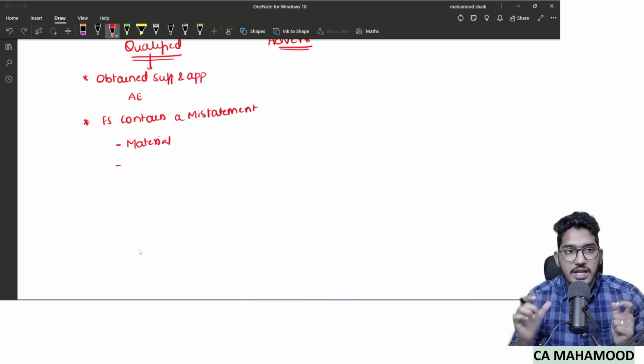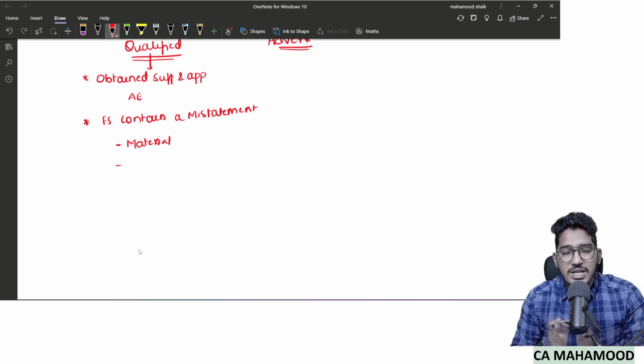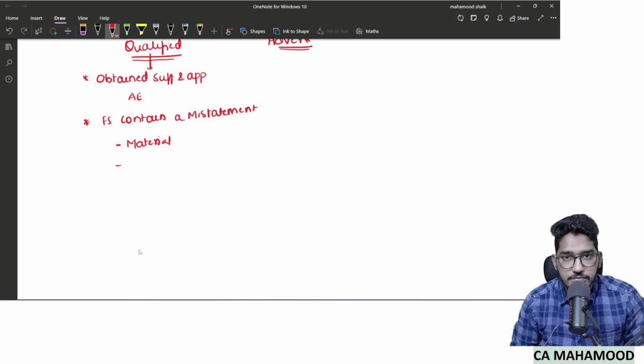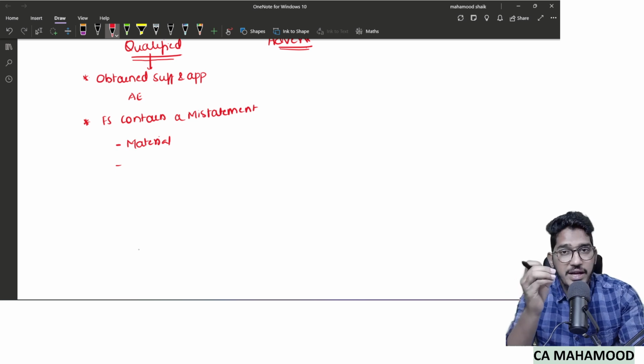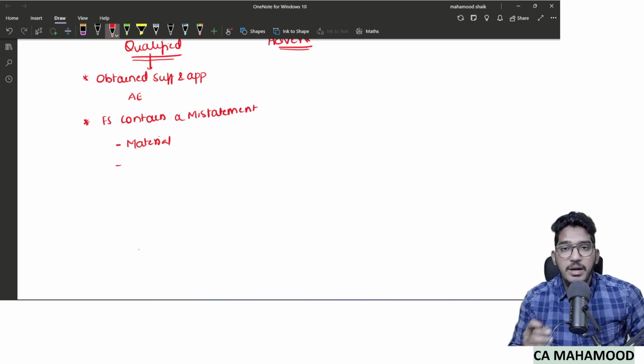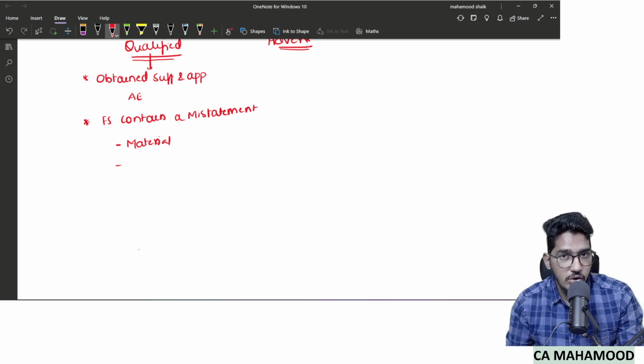But is the misstatement big enough to say completely that the financial statements are wrong? No, we can't say that. Why? Because the financial statements contain a misstatement of 5 crore rupees. It is material enough, but it is not big enough to say the entire financial statements are wrong.